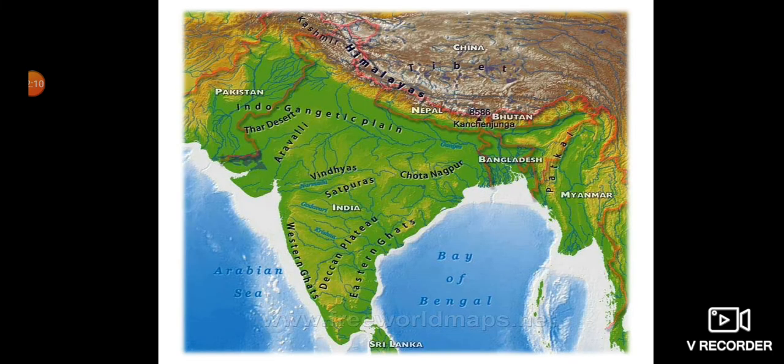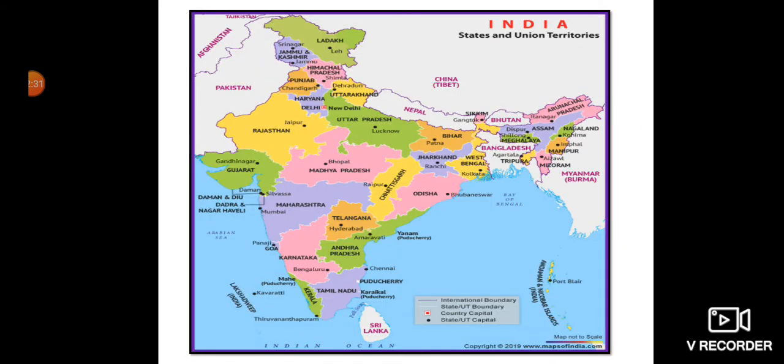Here you see, children, this is a physical map of India, which is telling us about the plain areas, green areas, then the mountains, rivers and all. Now this is the political map of India, which is telling us the boundaries of our different states or the boundaries of our neighboring countries.